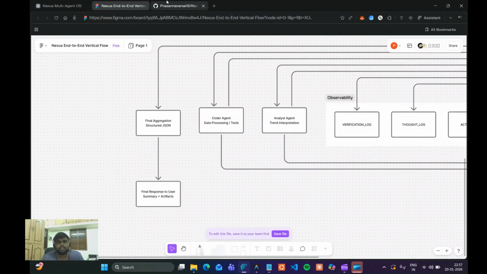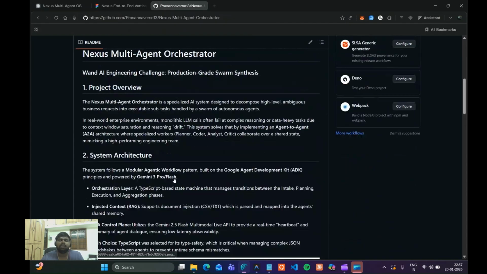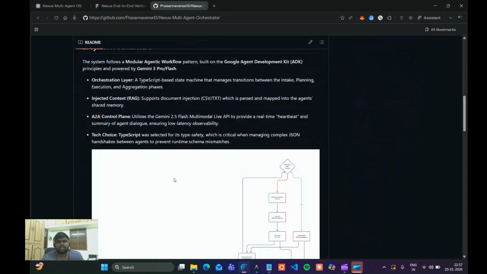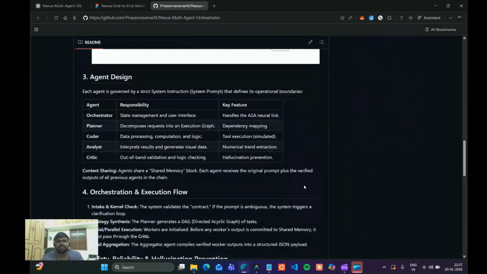I also pushed the code to GitHub, as you can see, with a deep explanation of the project, with the architecture diagram I have mentioned, and also the agent design.